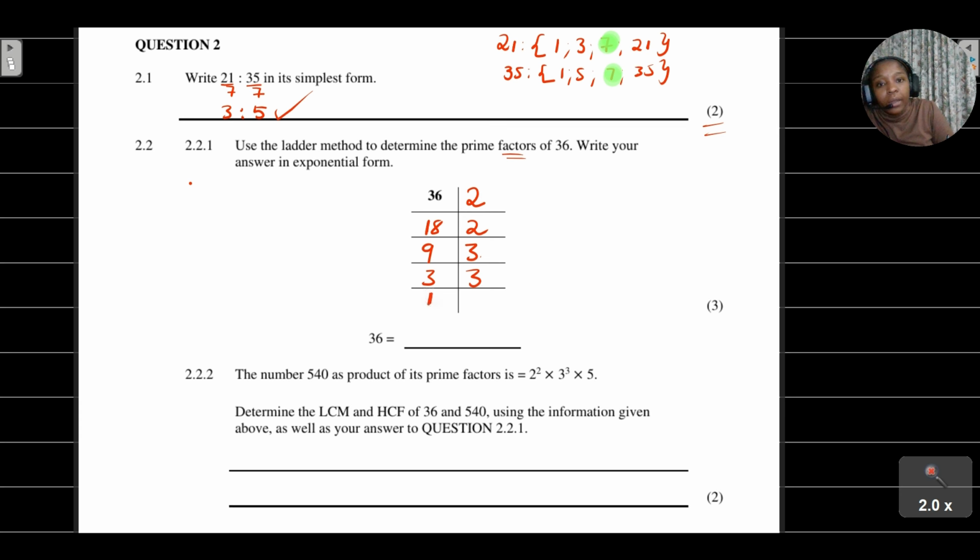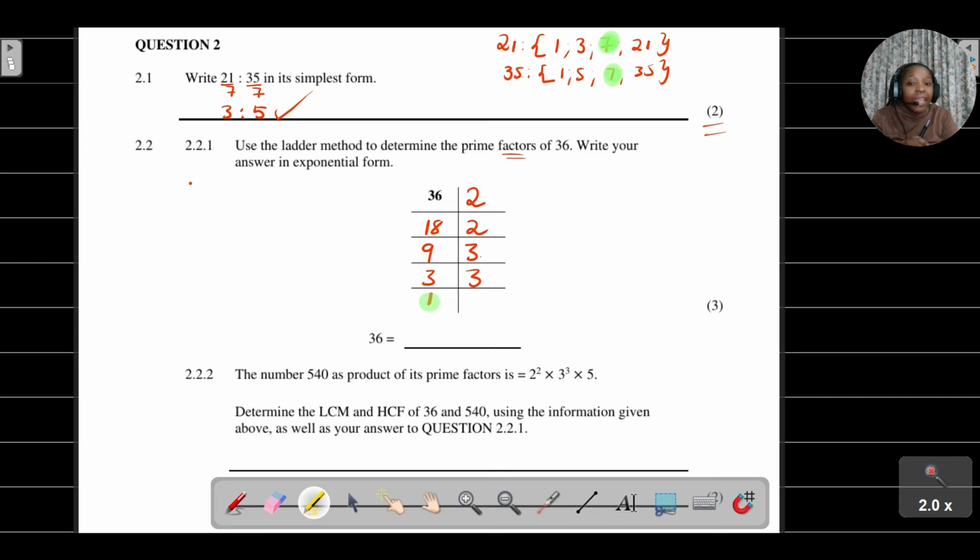I get 1. Right, so remember, if you are trying to get the prime factors of a number, you want to get to a point where you've got a 1 there at the end. Okay, so we've found the prime factors of 36. So it's going to be 2 times 2 times 3 times 3.